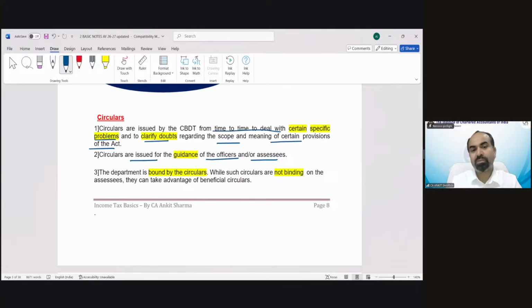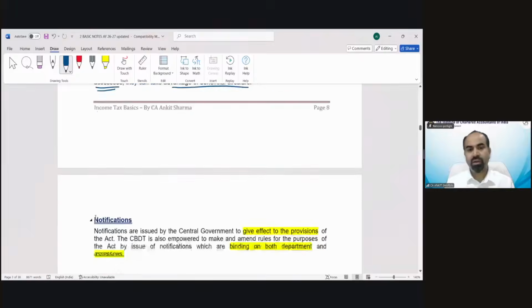Circulars are issued for the guidance of the officers and or assessee. The department is bound by the circular, while such circulars are not binding on the assessee. They can take the advantage of a beneficial circular. So a circular is binding on the department. The department officer needs to follow it, but the assessee is not bound to follow it. If he thinks he needs to take the advantage, he can follow it. Otherwise, he need not follow that.